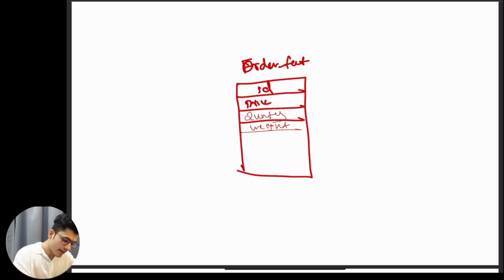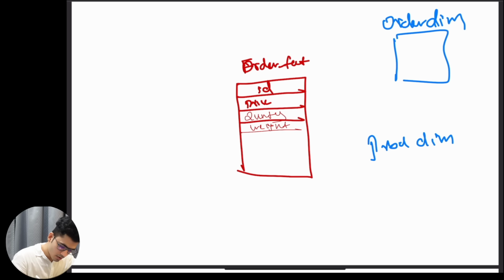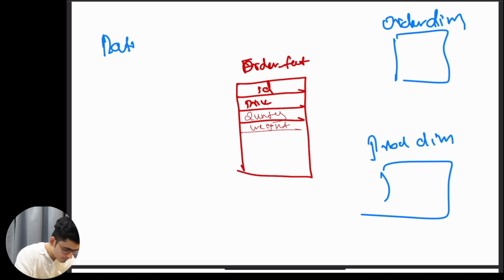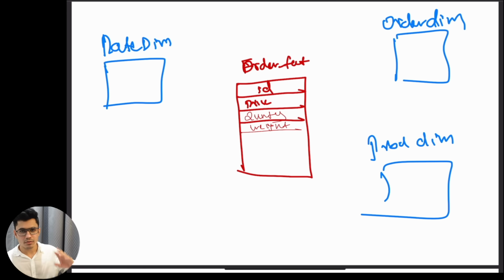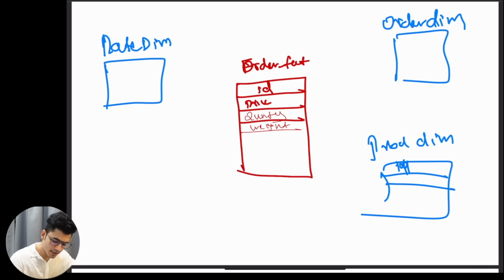And then we will have the different dimension tables. I will have the order dimension, I will have the product dimension, I will have, let's say, the date dimension, like this. There are different dimensions available, such as we can create the dimension for the third party vendors, you can create the dimension for the shipping, all of these different dimensions, and every dimension will store the id, the primary key, and such as product name, product category, all of which are the descriptive values.